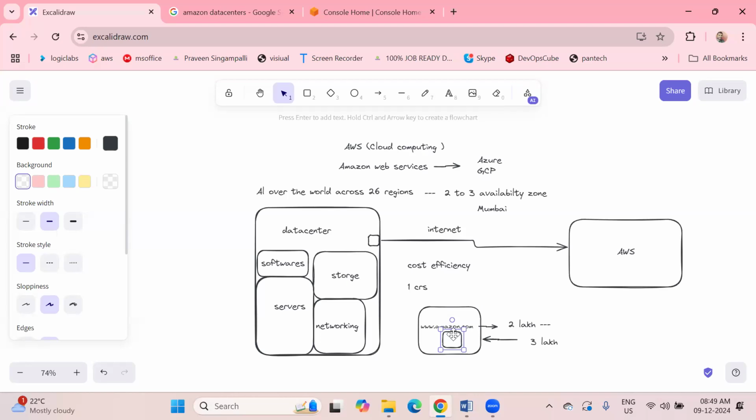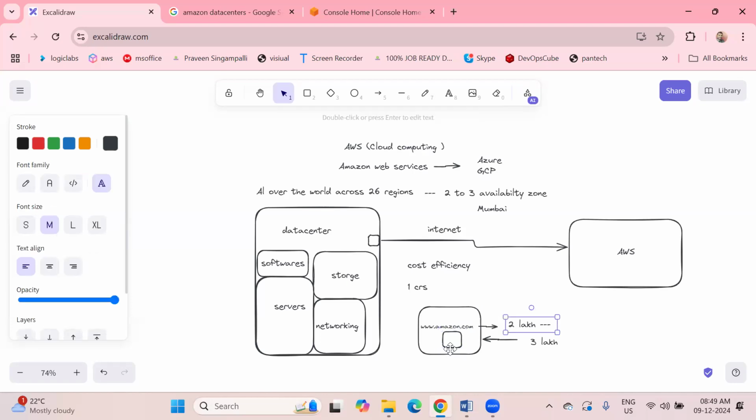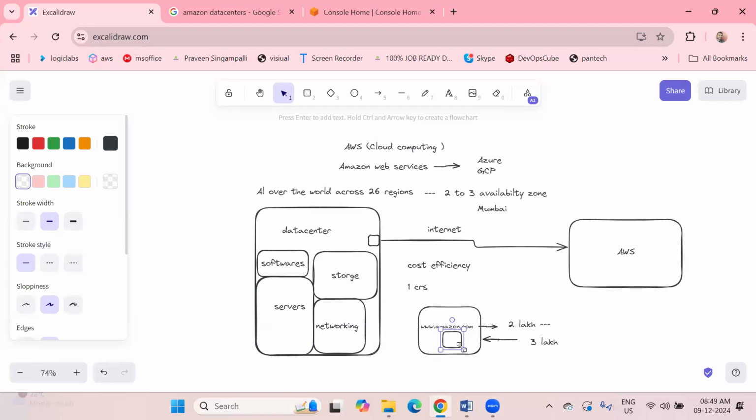But suddenly I want to increase my configuration according to the 3 lakhs people. Can you do that on-premises? If you set up in your organization, you can't do it. But with AWS, suppose you have configured a server for 2 lakhs people, you can increase it so that 3 lakhs people can access the server. You can increase the configuration like RAM and memory according to your customers.